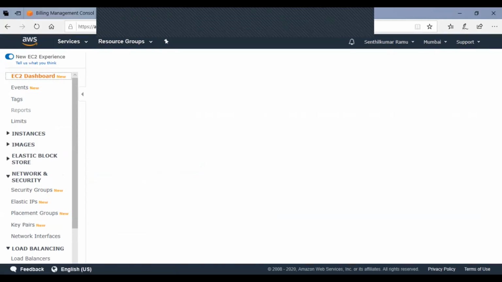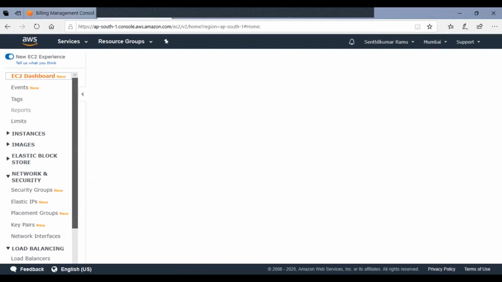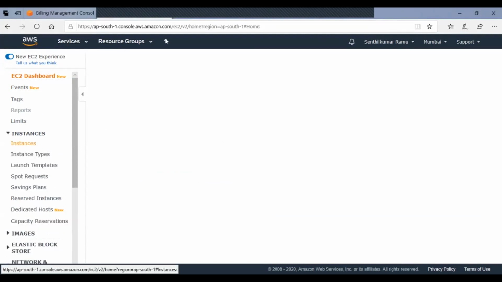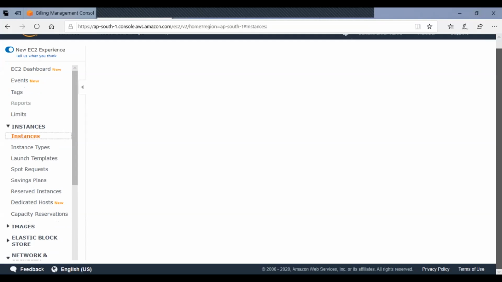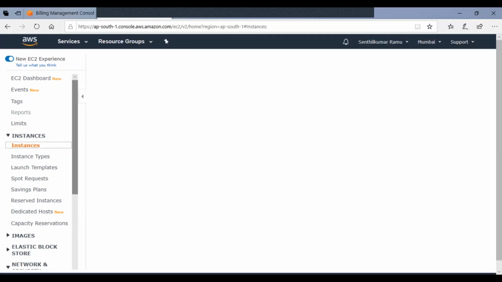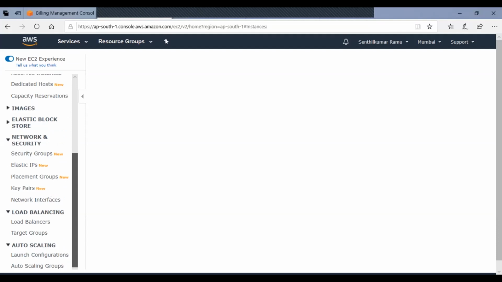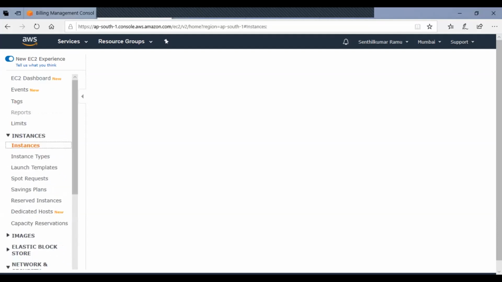It's still creating in the backend. It takes a minute or two, in fact, to provision these services, because it has to create a server, right? Generally, if you ask a server admin to install a server, he will take anywhere between 4 to 8 hours. You will have to go and look for a Windows media or ISO image, and then you'll have to have access to the respective server console.